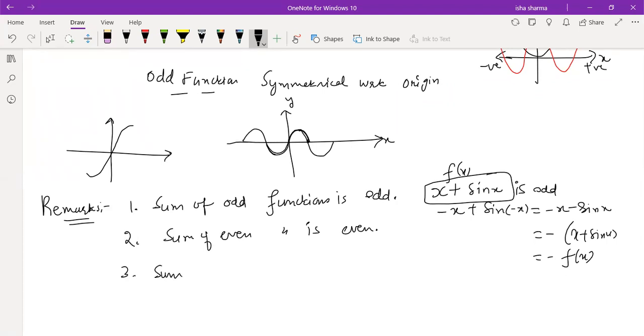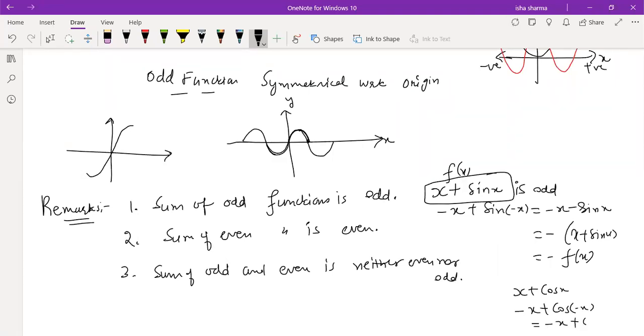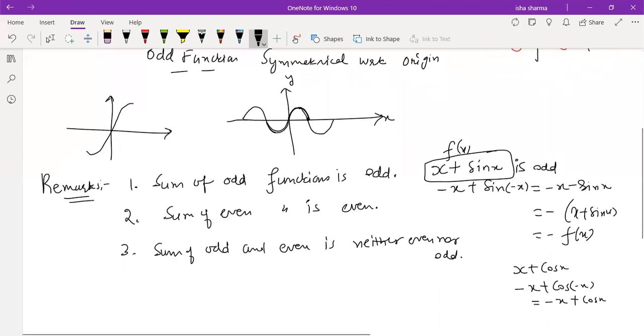And what will happen if one is odd and the other is even? Then the sum is neither even nor odd. For example, if you take x plus cos x, and you change x to minus x, what is going to happen? Minus x plus cos x. Neither does this fall into the category of even, since you cannot take the negative sign outside, nor does it fall into the category of odd. So that's about sum. And what about product?